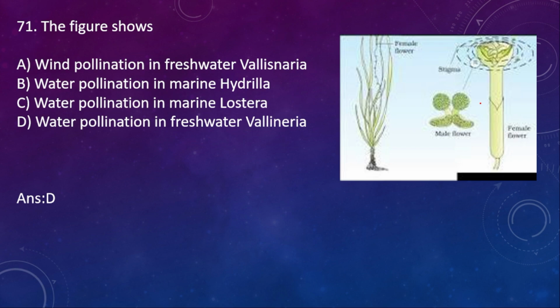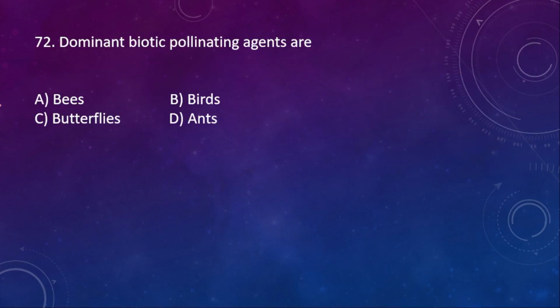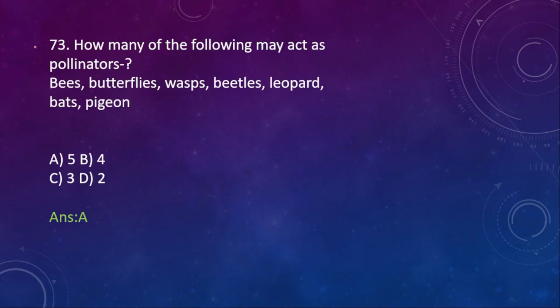71. The figure shows, this is the figure of Vallisneria. It is the water pollination in freshwater Vallisneria. 72. Dominant biotic pollinating agents are bees, birds, butterflies and ants. Right option is bees. 73.